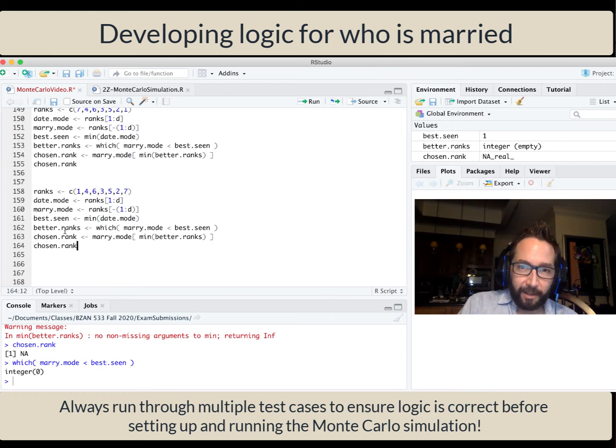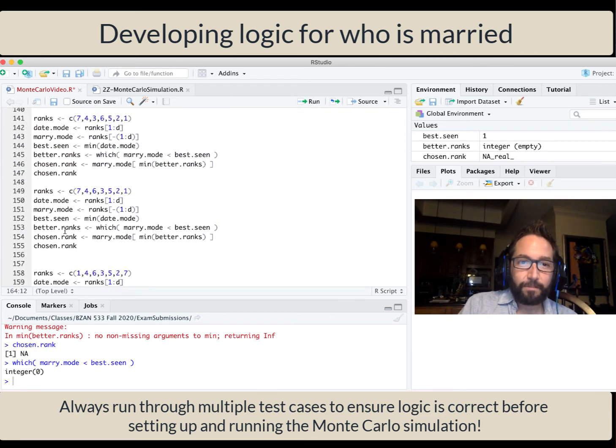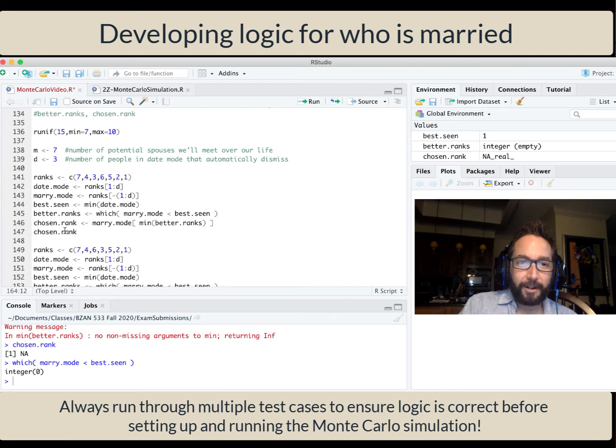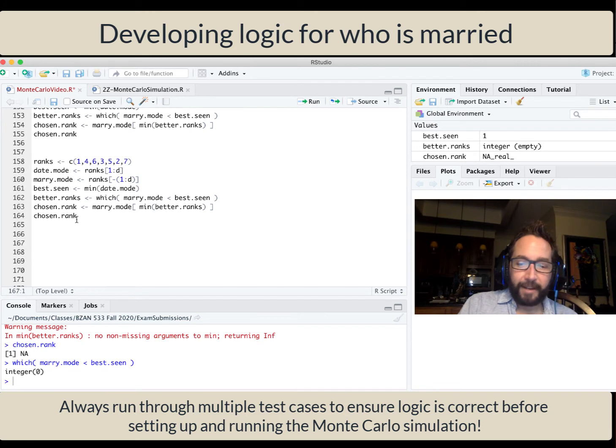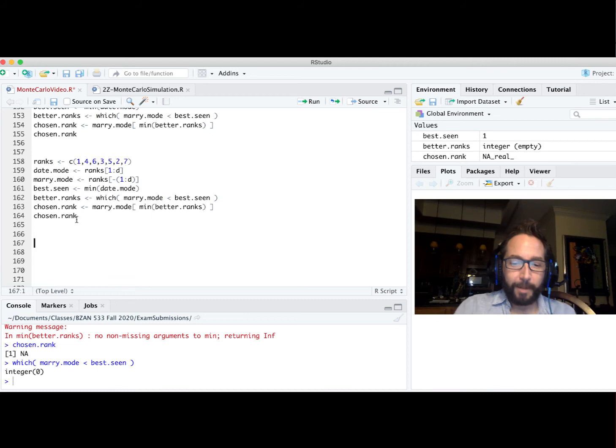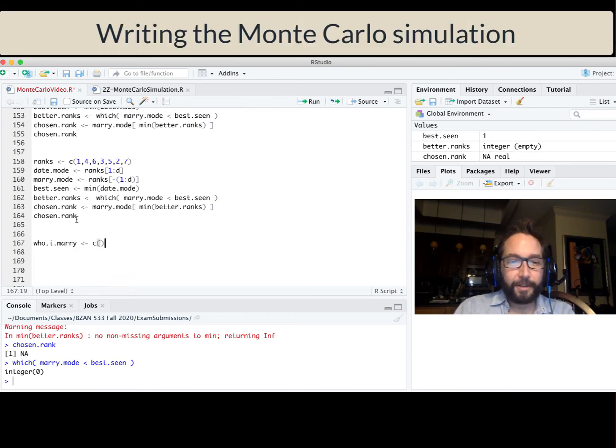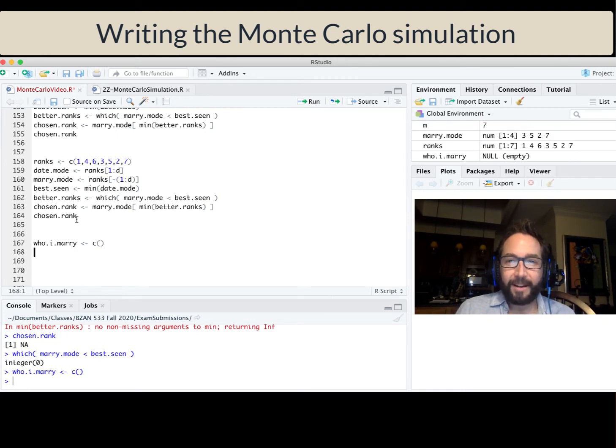So it looks like this logic is pretty airtight, so we can go and start writing a Monte Carlo simulation. What I'm going to do is create a vector to store the chosen rank of the individuals that we marry. So I'm going to say who I marry, and I'm going to left arrow this to be just an empty vector. And I'm going to use a for loop to fill in the elements of who I marry with the chosen ranks as I go from one trial to another. So I'll put in the n trials of 5,000, one of my favorite numbers.